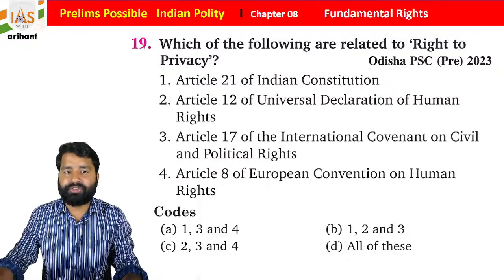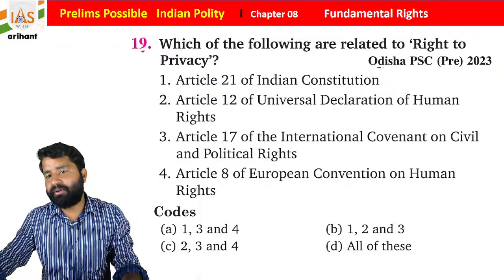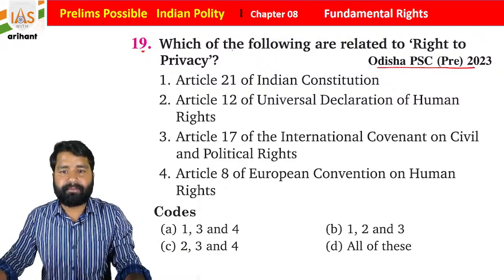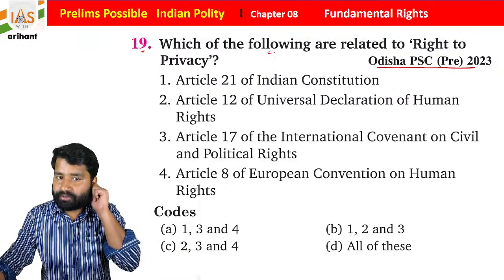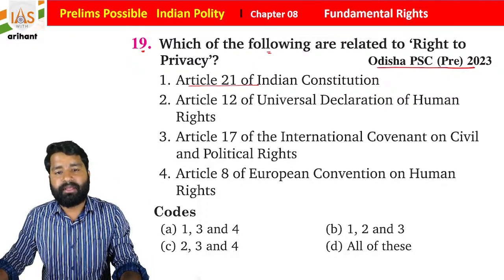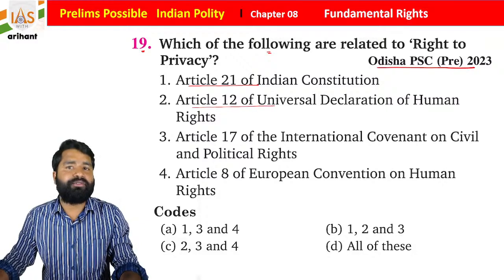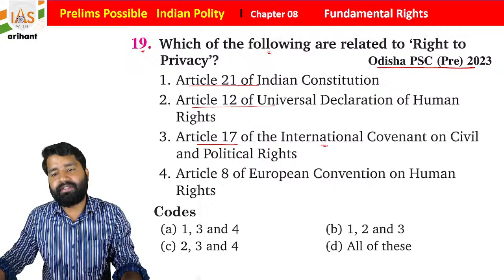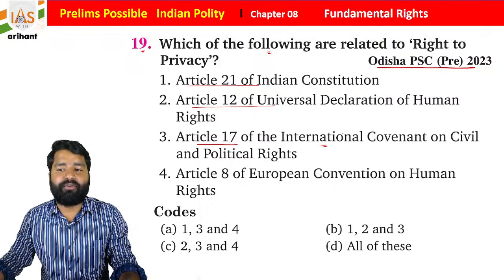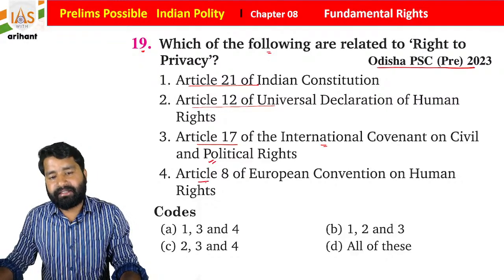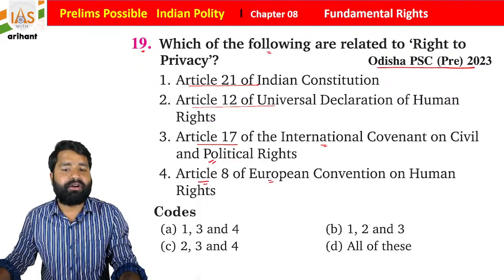Now see the next question, question number 19. It was in Odisha PSC of last year, 2023. Which of the following are related to the right to privacy? Article 21 of the Indian Constitution, Article 12 of the Universal Declaration of Human Rights, Article 17 of the International Covenant on Civil and Political Rights, Article 8 of the European Convention on Human Rights.